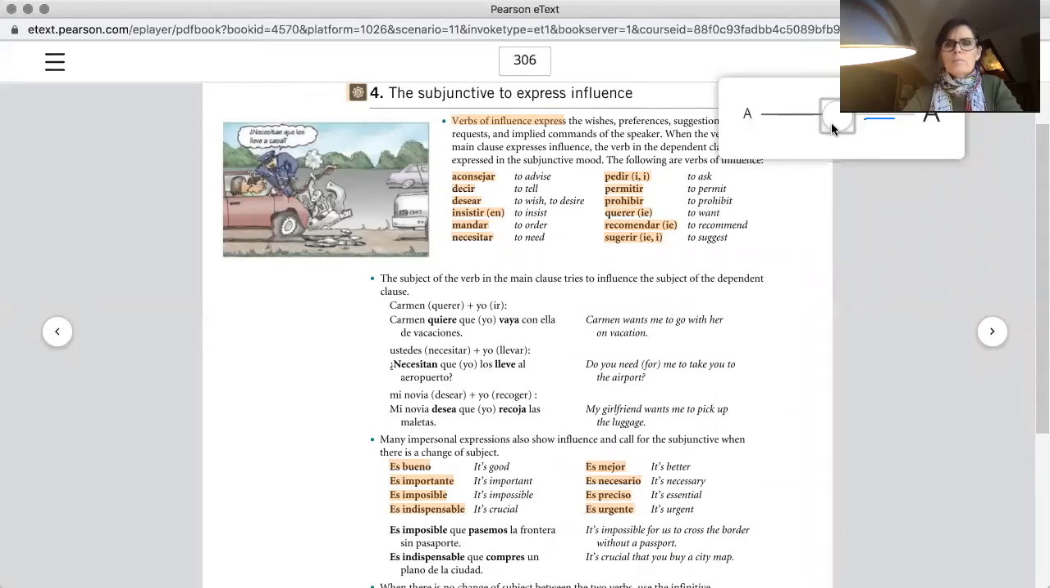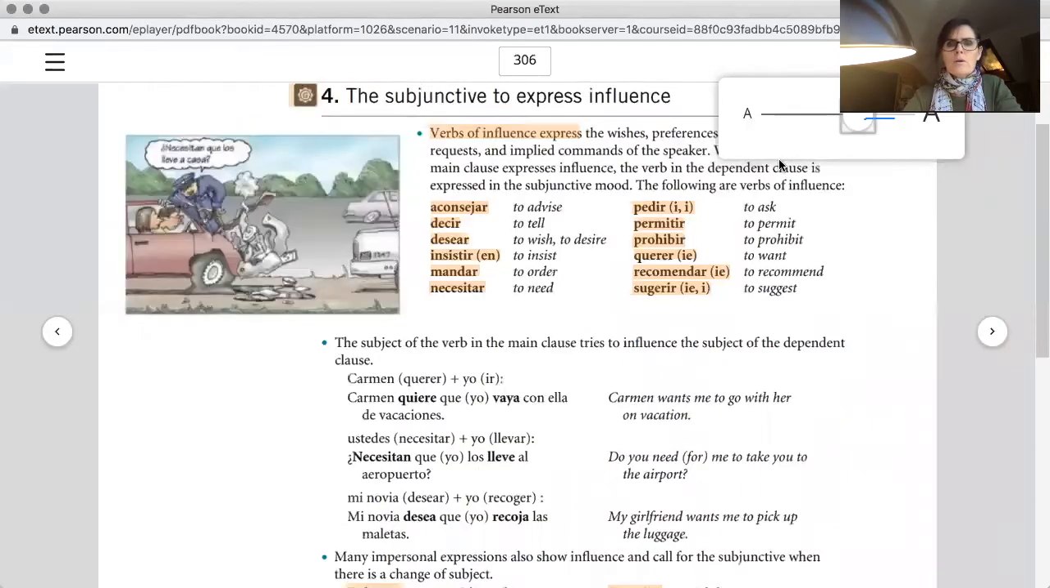Oops, too small. Okay, that's better. Let me get the annotation like yesterday. Okay, I know that you can't see what I'm doing, but I'm actually looking for the little icons. Okay, so here you go.